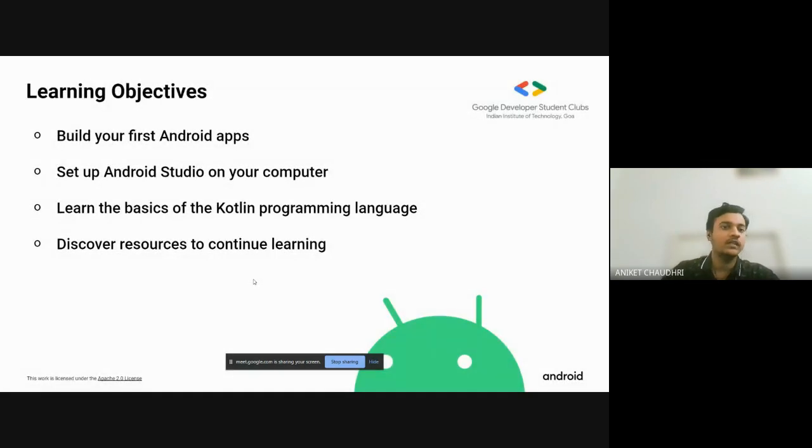So the learning objectives. Throughout this program, you will learn how to build some basic Android apps using Kotlin and set up Android Studio on your computer. Today we will learn some basics of the Kotlin programming language also. And at the last, we will share some resources for you to continue learning the Kotlin programming language as well as Android development.